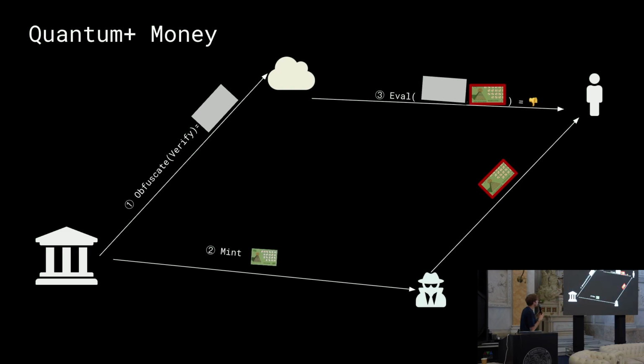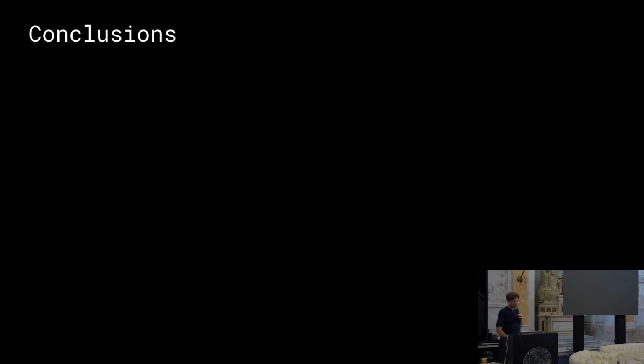And what we really obtain in this quantum money plus is the capacity to not rely anymore on the bank for the verification. So you can also think of a scenario in which the bank will mint all their money and later disappear, just go away, and the system will still work. We kind of remove this dependency on the bank throughout the process. So that was the end of my presentation.